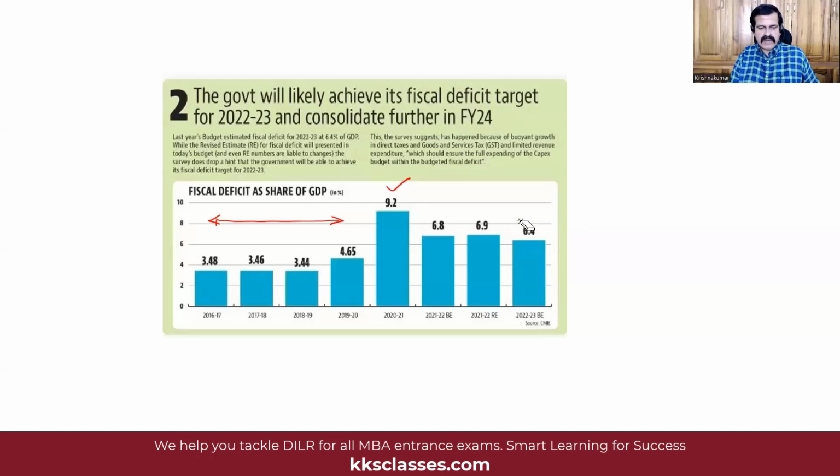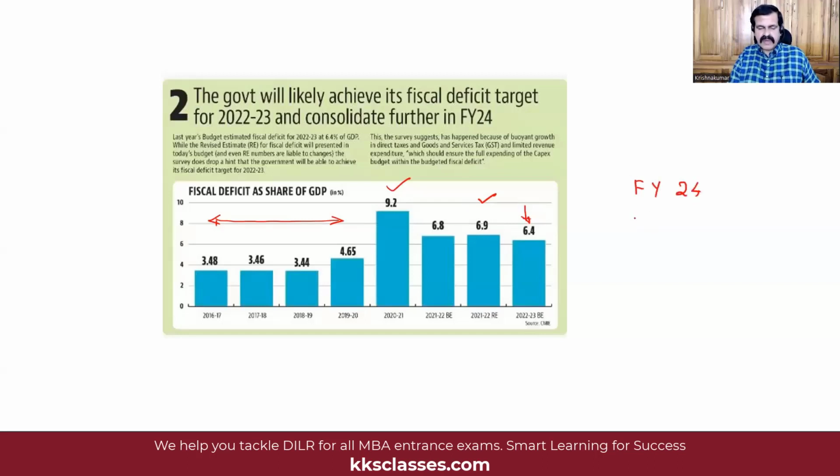So a lot of money went into those kind of schemes also, and the impact continued the next year also, where you can find that during 21-22, the final figures for fiscal deficit is 6.9%. That is the revised estimate, wherein for the year which is currently ending on 31st of March 2023, the fiscal deficit has been contained a bit more down to 6.4%. Now, what does the budget say for the next year? That is for the financial year 24. What do I mean by financial year 24?